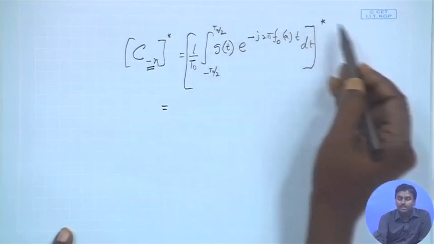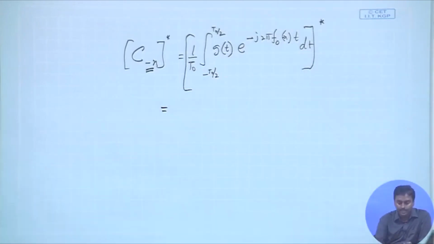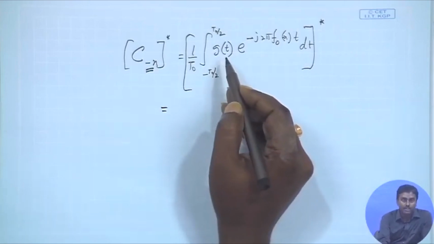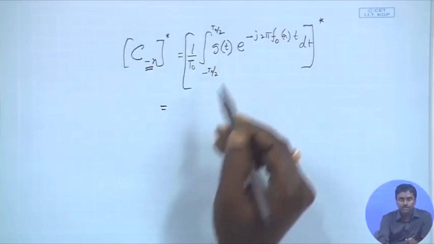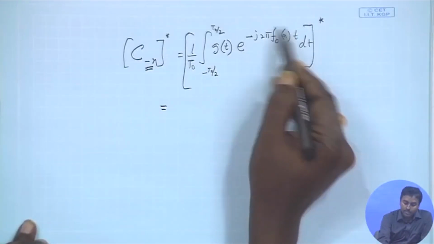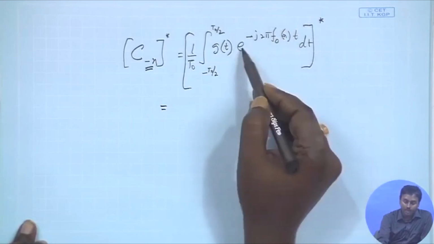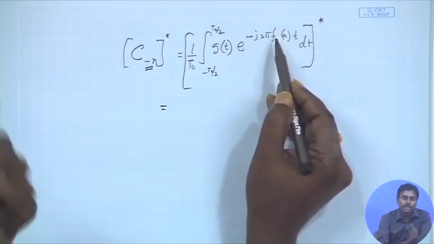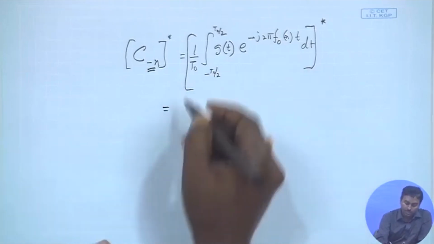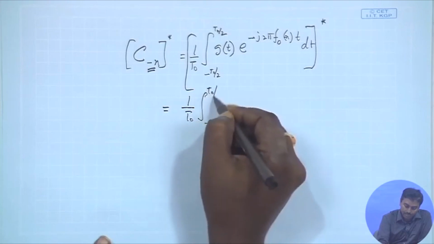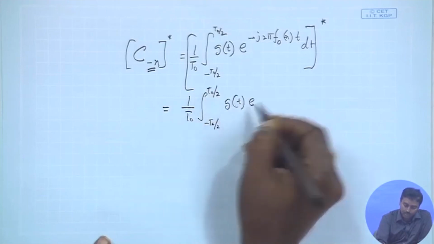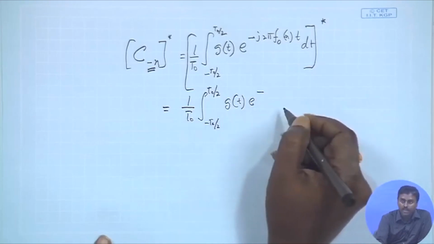So, integration has nothing to do with it. So, it will come inside the integration. g(t) is a real signal, we have already talked about that we are evaluating the Fourier series of a real periodic signal g(t). Okay. So, g(t) is real, so the complex conjugate of that will be just g(t), and the complex conjugate of this one, so what will that be? It is already minus minus plus, and you take the conjugate of that, that should be again minus. So, I should eventually get 1 by T0, integral from minus T0 by 2 to plus T0 by 2 of g(t) e to the power, again I get back minus.